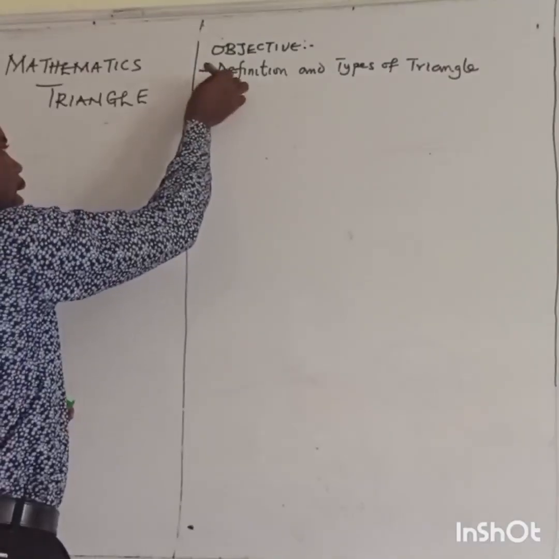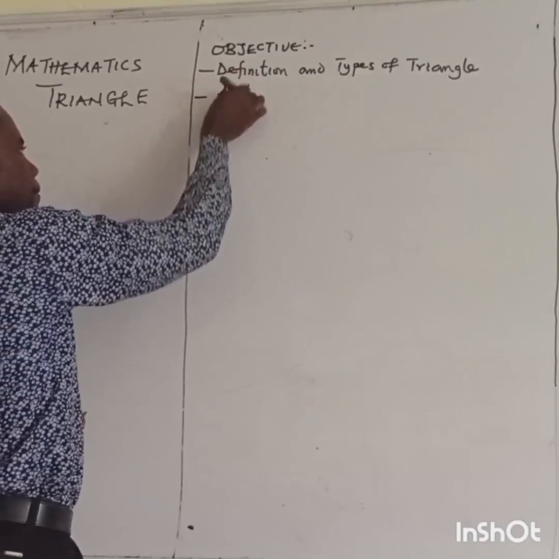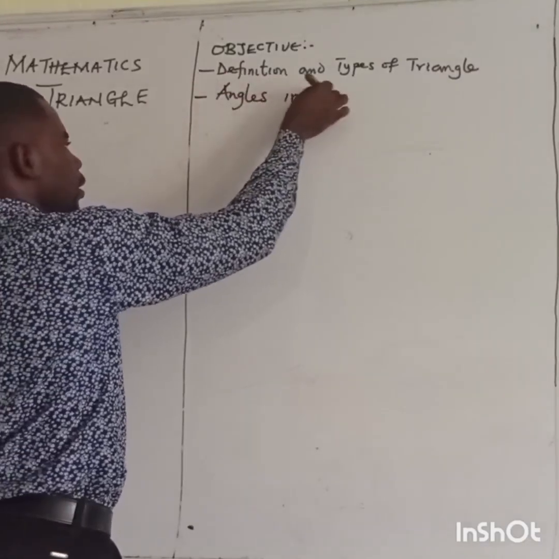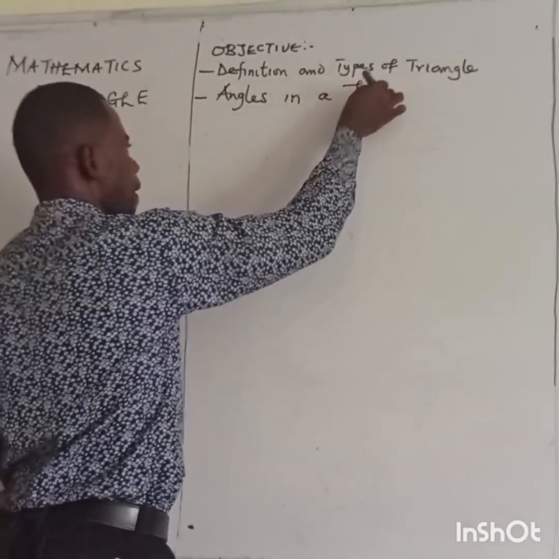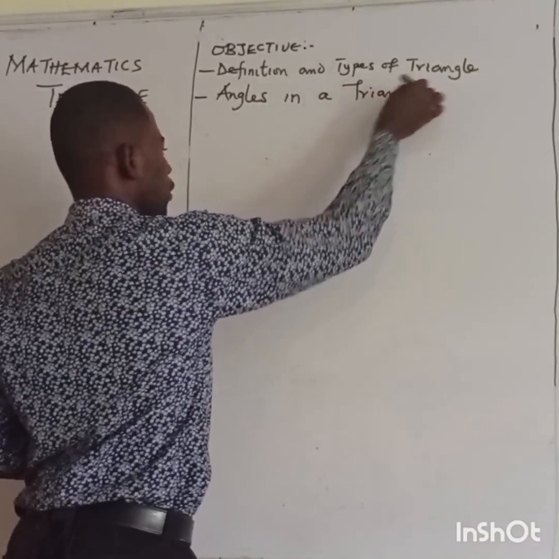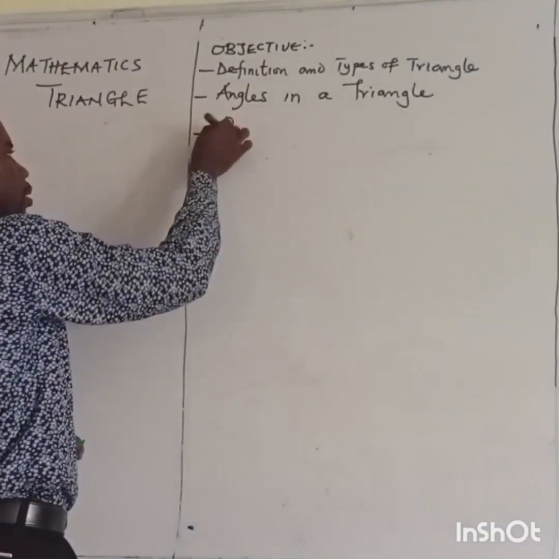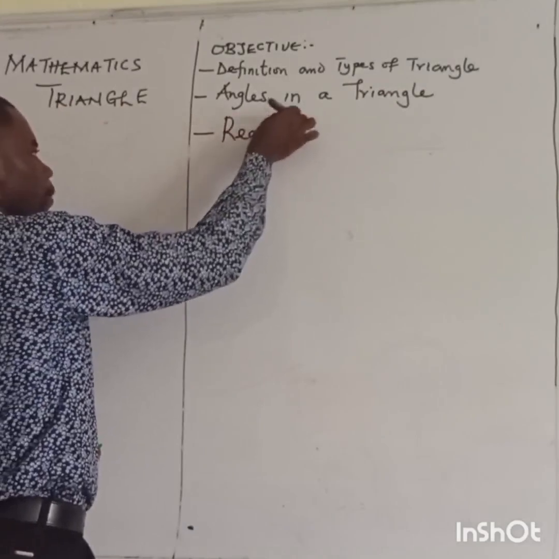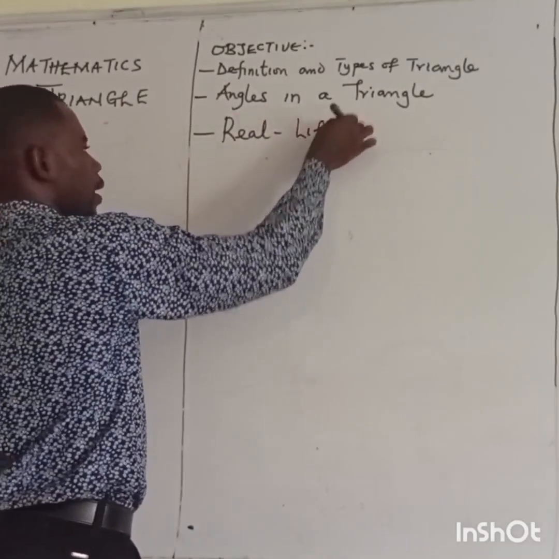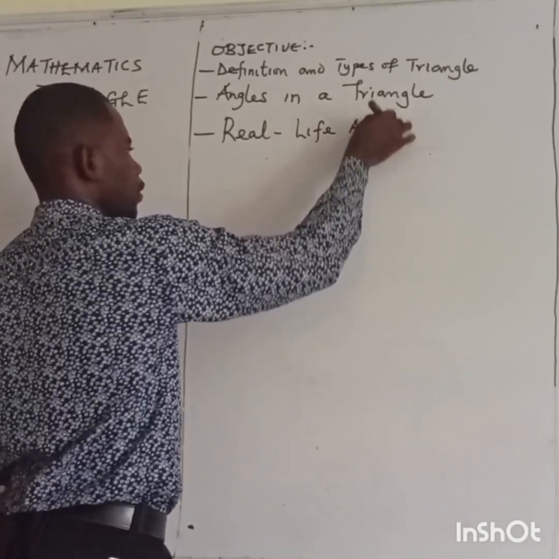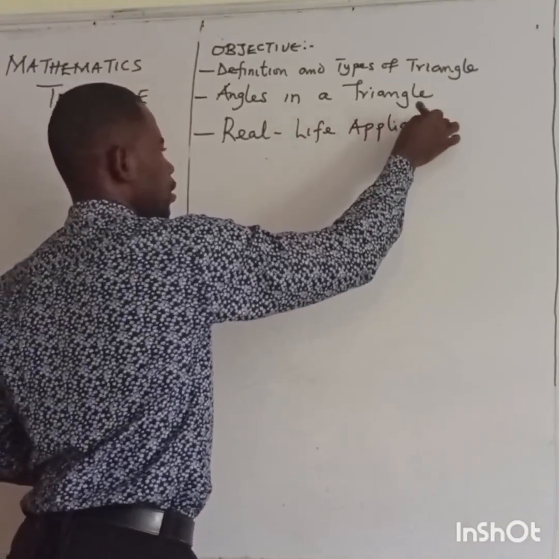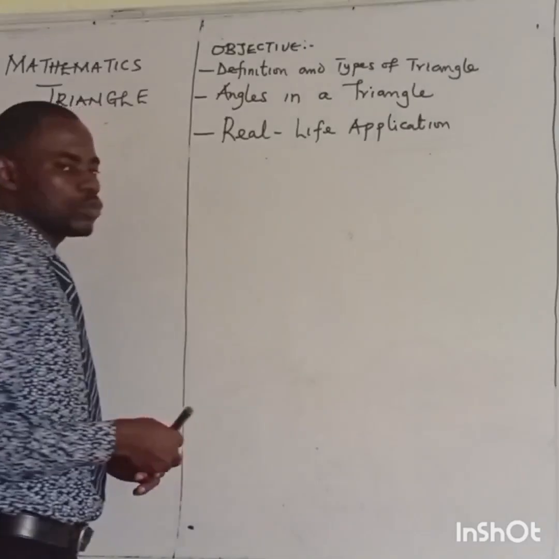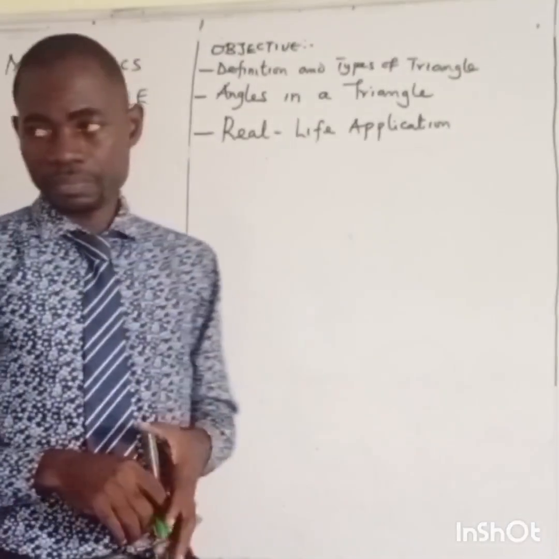Likewise, we want to talk about the angles in a triangle, and lastly we'll talk about the real-life application. These are the objectives we want to achieve in this video.